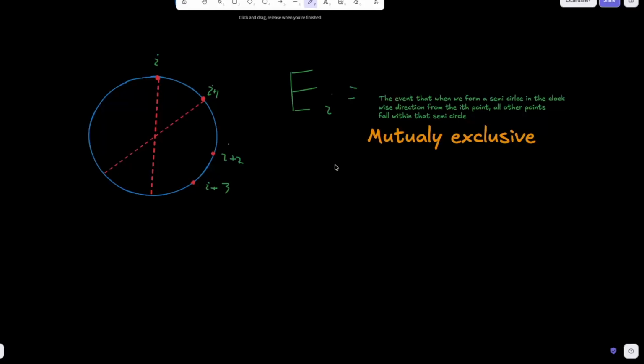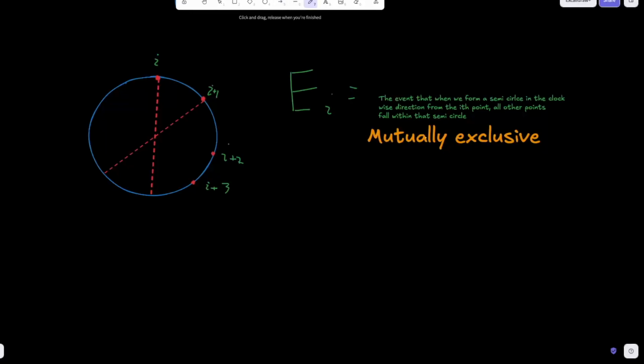Okay, so what do I mean by mutually exclusive? And it looks like I might have spelled mutually wrong, which is kind of embarrassing. I mean that event EI and event EI plus 1 cannot happen at the same time, okay? None of these events can happen at the same time. And let's look at why that is true, right? So let's just look at event EI, that's this guy's semicircle, right? And now let's look at event EI plus 1.